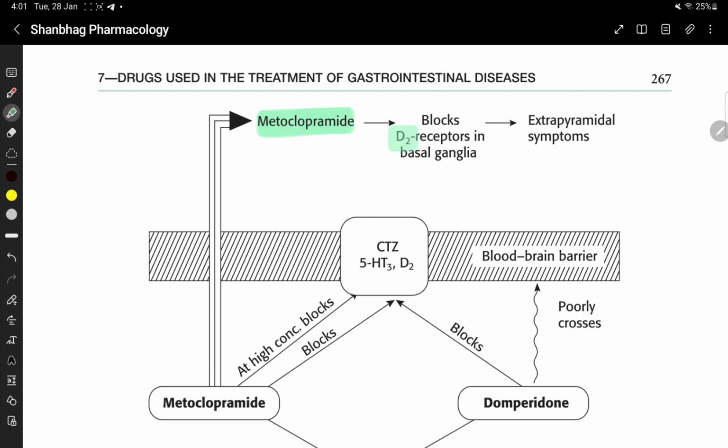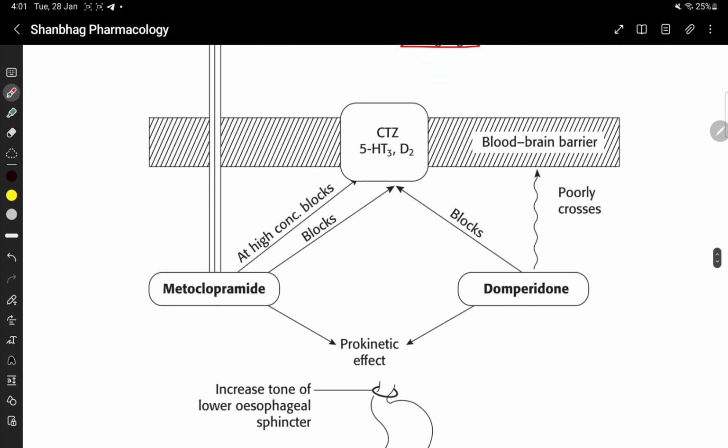Metoclopramide blocks the D2 receptor in the basal ganglia, which results in extrapyramidal symptoms. At high concentration, it blocks the 5-HT3 receptor, and it also blocks the D2 receptor in the CTZ area. Metoclopramide blocks D2 and 5-HT3 in the CTZ area.